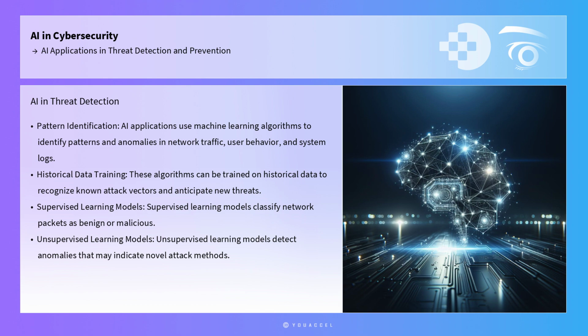AI applications in threat detection leverage machine learning algorithms to identify patterns and anomalies in network traffic, user behavior, and system logs. These algorithms can be trained on historical data to recognize known attack vectors and anticipate new, previously unseen threats. For instance, supervised learning models can classify network packets as benign or malicious, while unsupervised learning models can detect anomalies that may indicate novel attack methods.